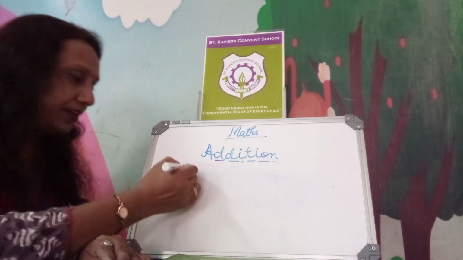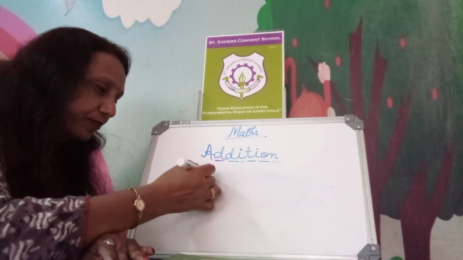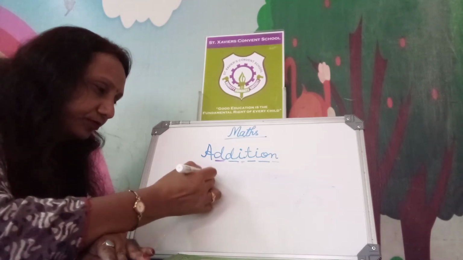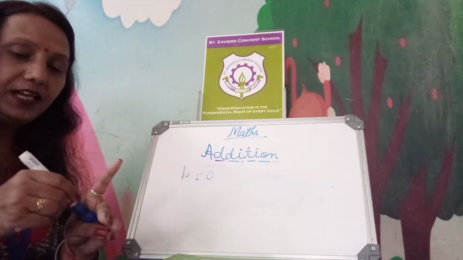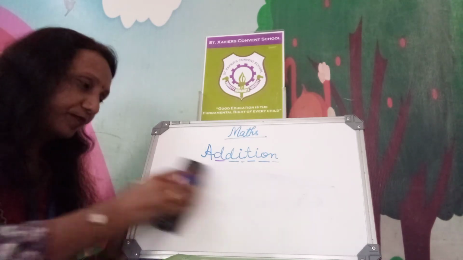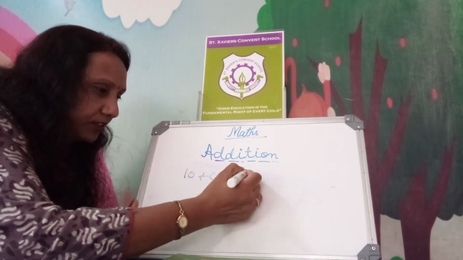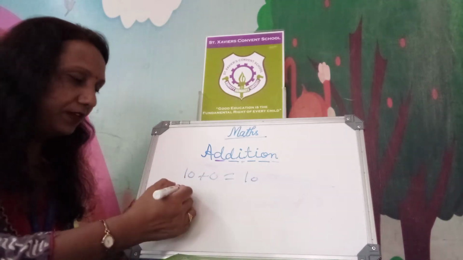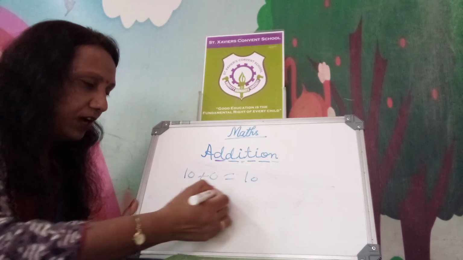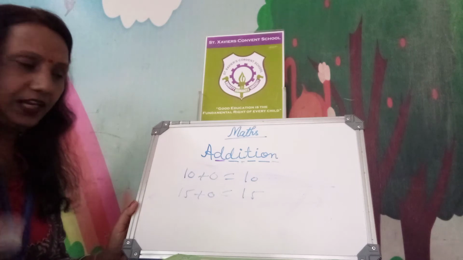And when we add 10 plus 0, the answer will be 10. Similarly, 15 plus 0, the answer will be 15. Like many more numbers, okay?